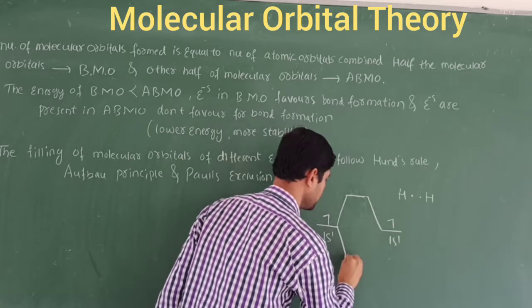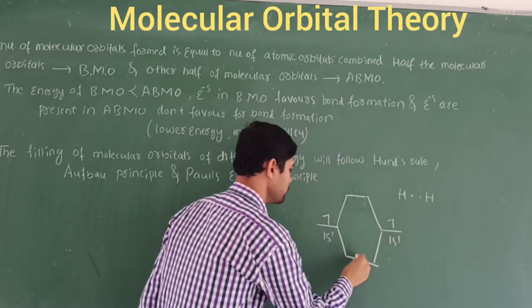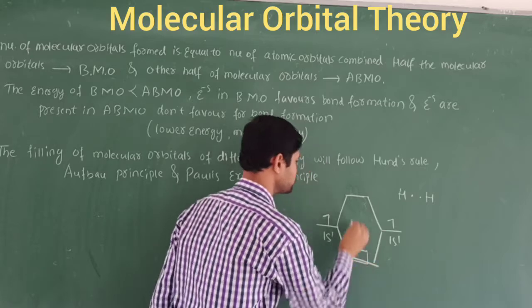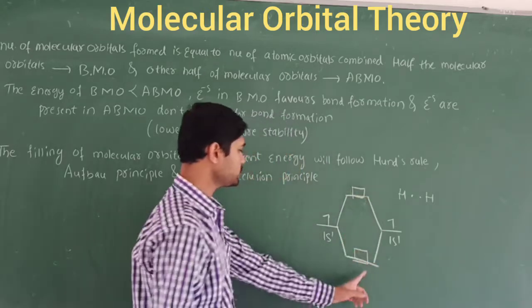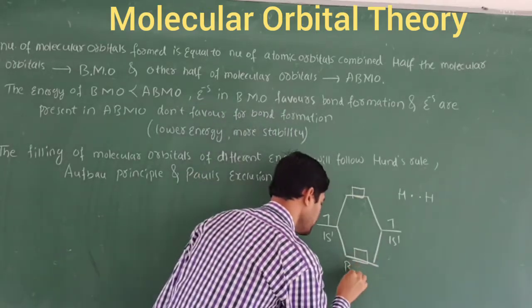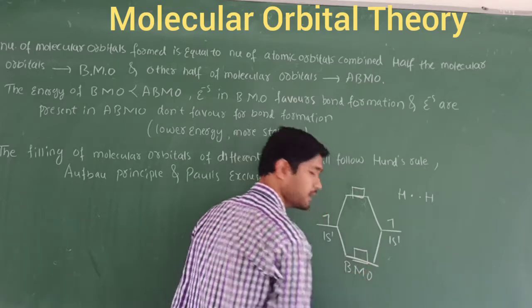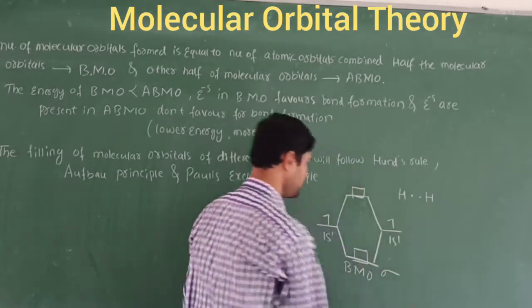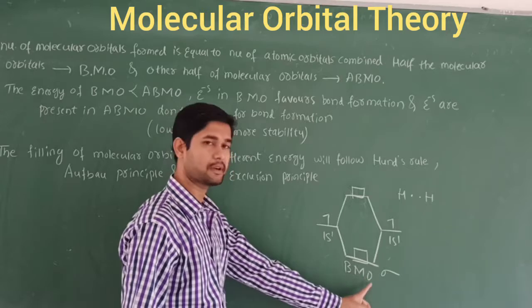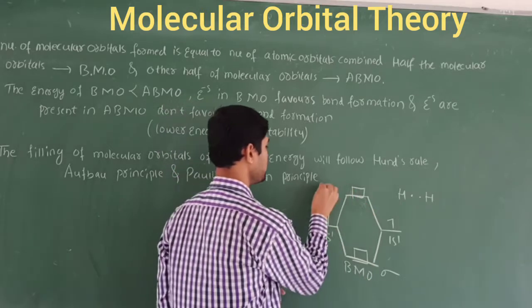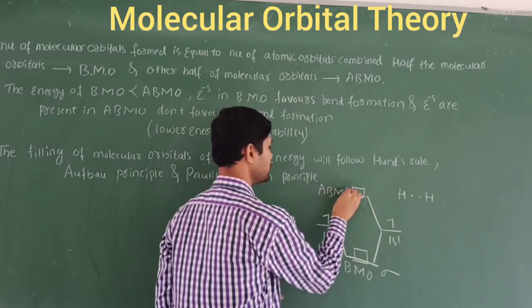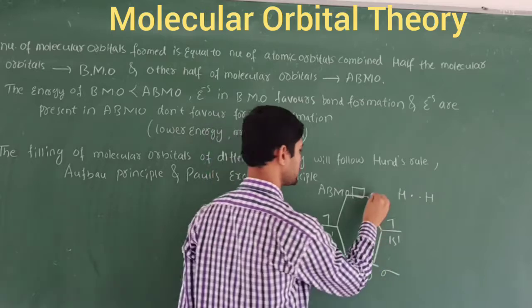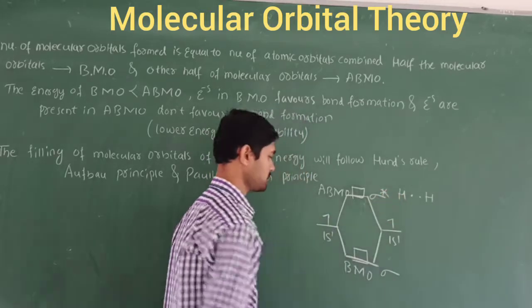Now I am going to join these orbitals. This lower position we call the BMO, denoted as sigma. BMO means bonding molecular orbital, and this is called ABMO, anti-bonding molecular orbital, represented as sigma star, right?